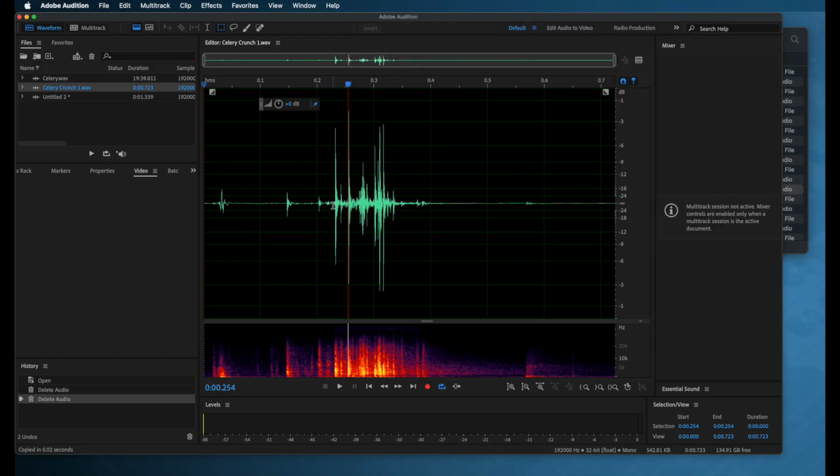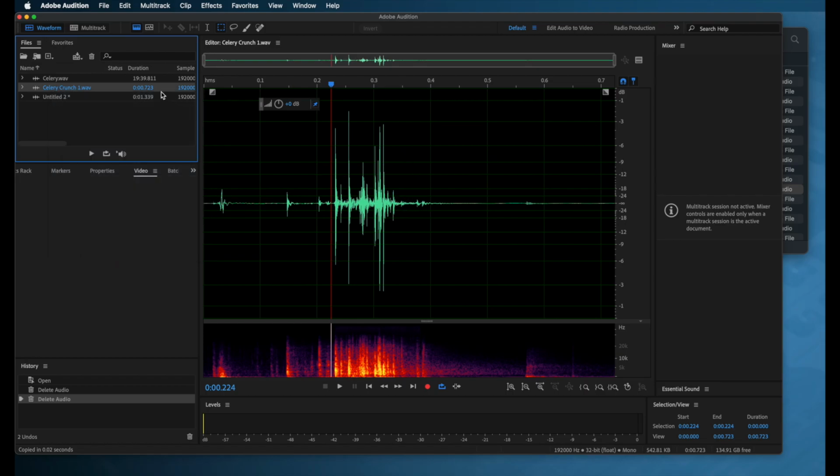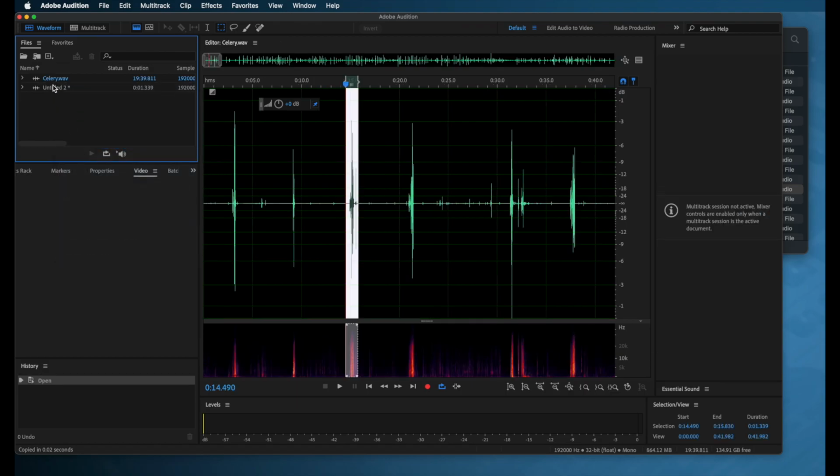By doing this, now you have separate files that you can use in your Studio One rather than bringing in these really long audio files with tons of different takes in them. So basically you're pulling out the favorites, saving them as individual files. So let me show you one more method to do this. So I'm going to close the selected.